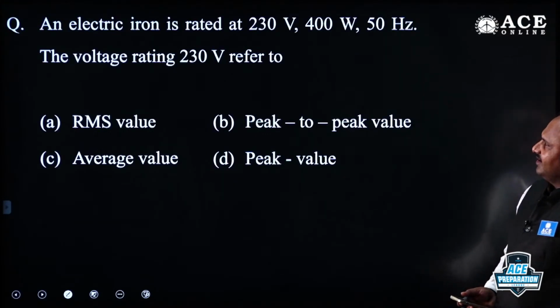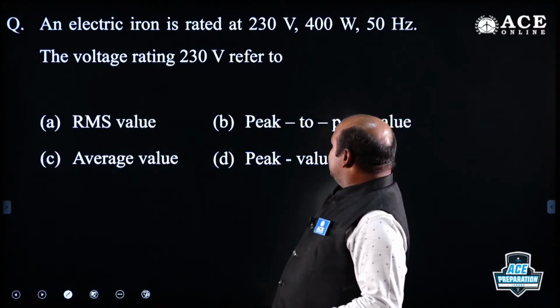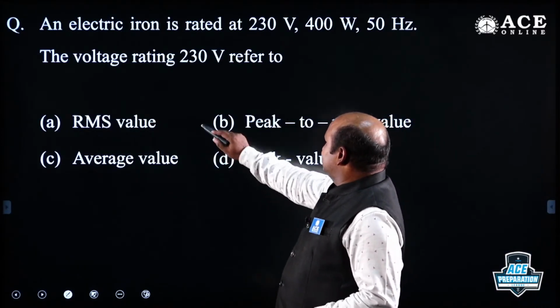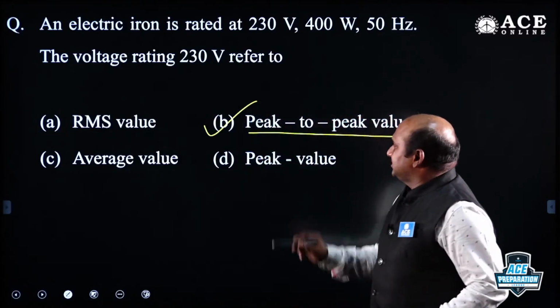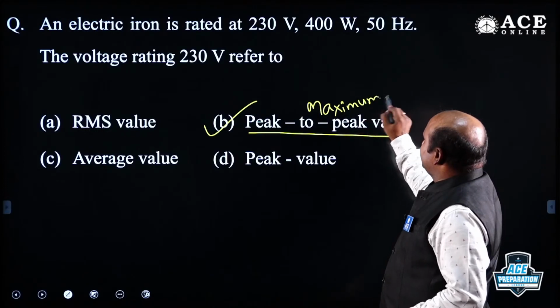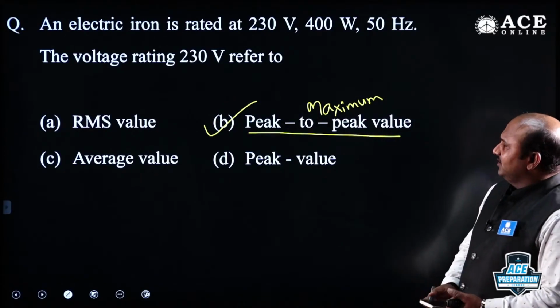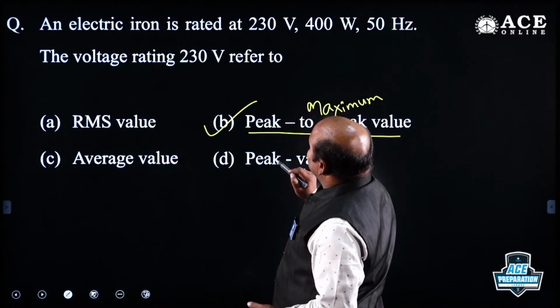Right. An electric iron is rated at 230 volts, 400 watts. The voltage rating 230 volts refers to what? Very simple. Peak to peak value? Nothing but maximum value? See how simple this is.